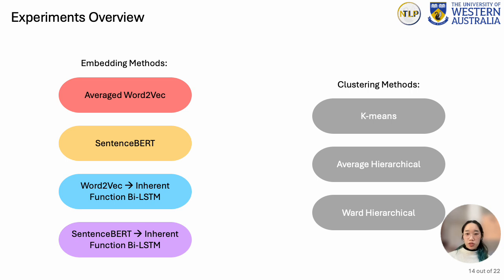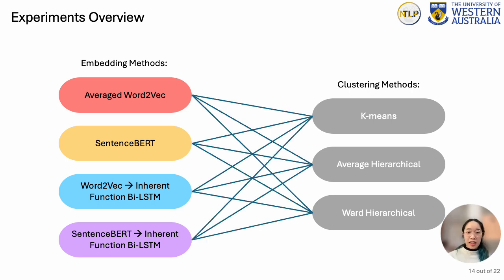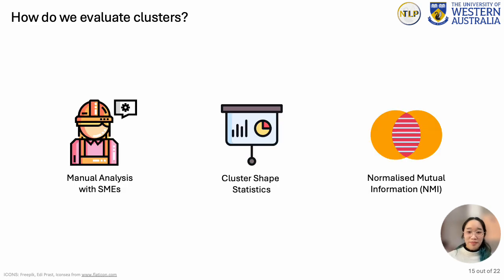The clustering approaches tested were k-means, average agglomerative hierarchical clustering, and ward agglomerative hierarchical clustering. Every combination of embedding and clustering approach was tested in this study. Due to time constraints for this presentation, only results from average hierarchical clustering will be discussed today.